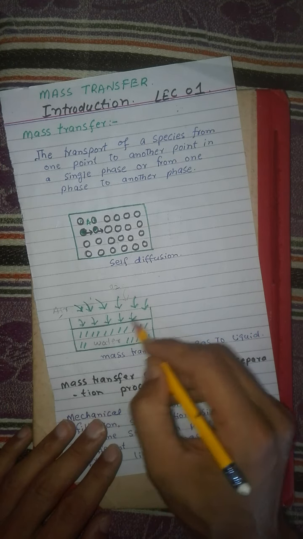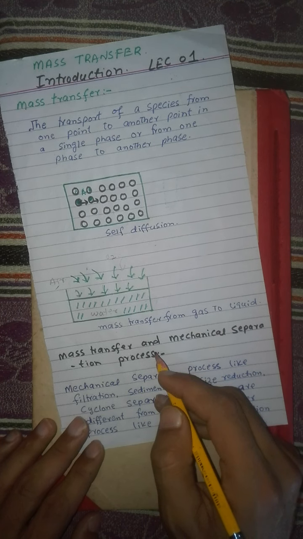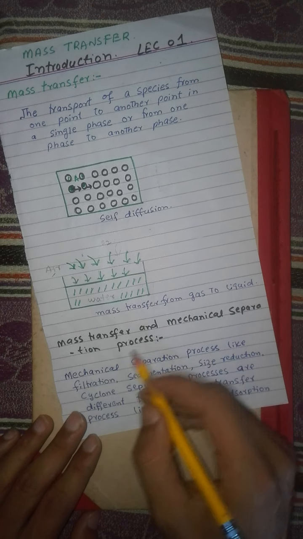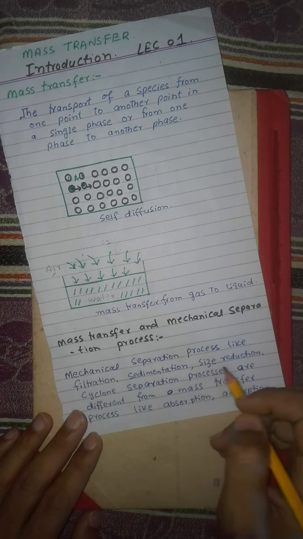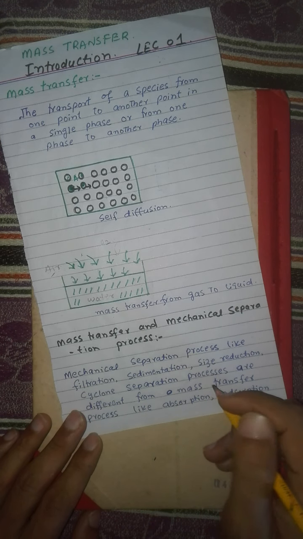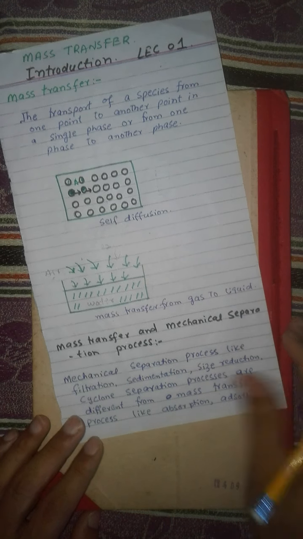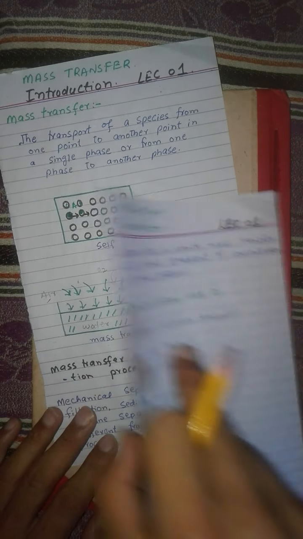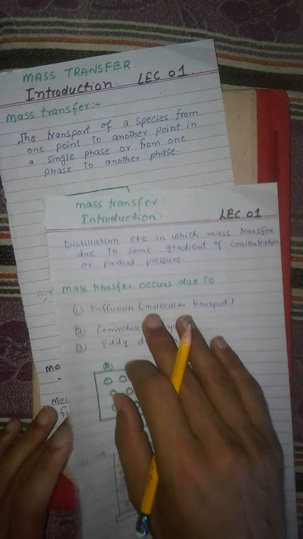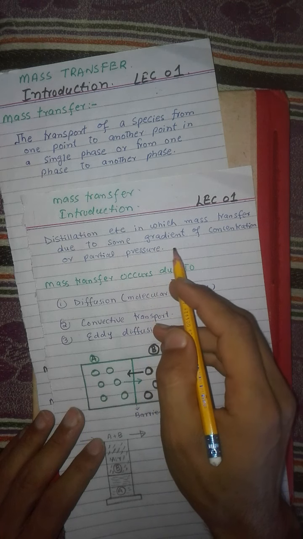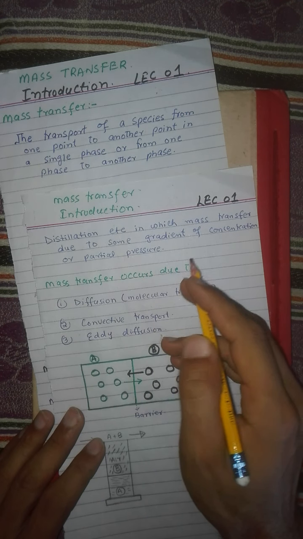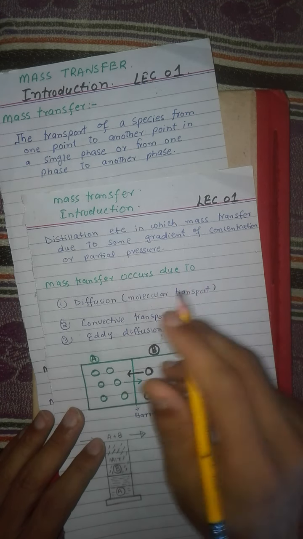Now what is the difference between mechanical separation process and mass transfer process? Mechanical separation processes like filtration, sedimentation, size reduction, cyclone separation, etc. are different from mass transfer processes like absorption, adsorption, and distillation, etc. In mechanical separation processes, there is no transport of species due to some concentration gradient or partial pressure or mole fraction.